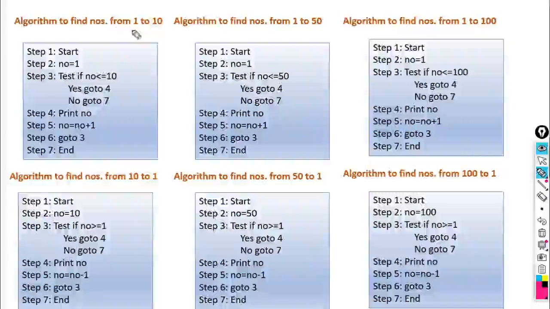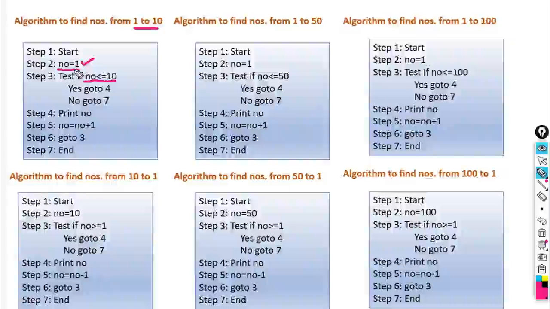Look here, from 1 to 10 we are incrementing. So the first value is 1 and the conditional statement is if NO is less than or equal to 10, because 10 is the last limit. If the condition is true, print NO, NO is equal to NO plus 1. The most important thing is that we have to assign the correct initial value. NO is equal to 1.